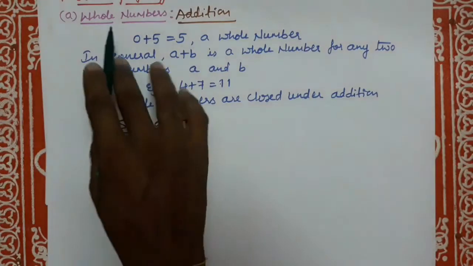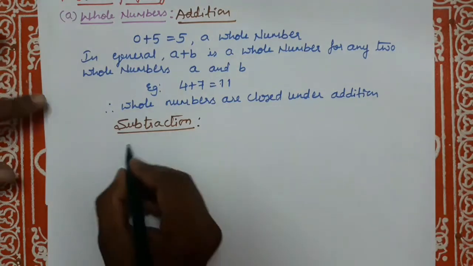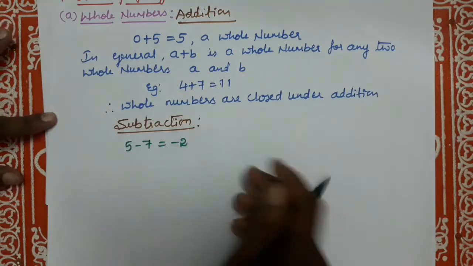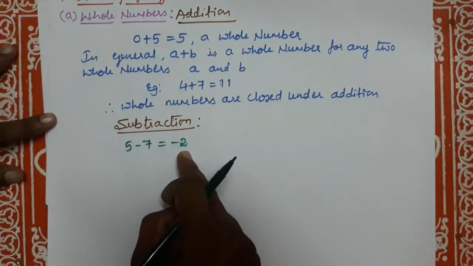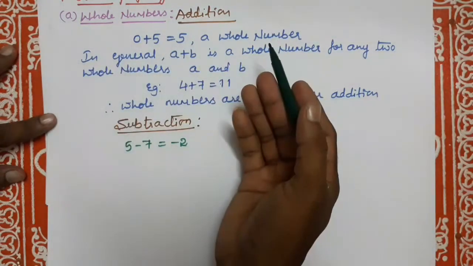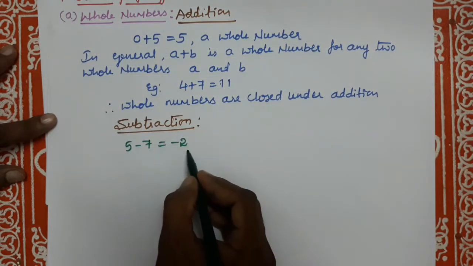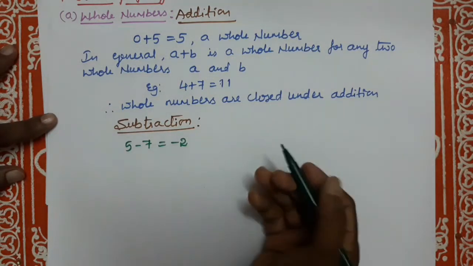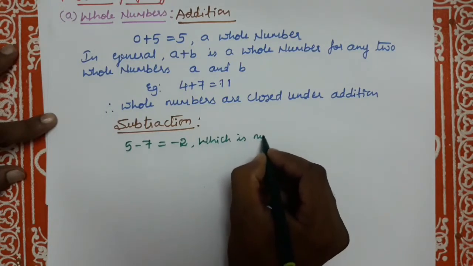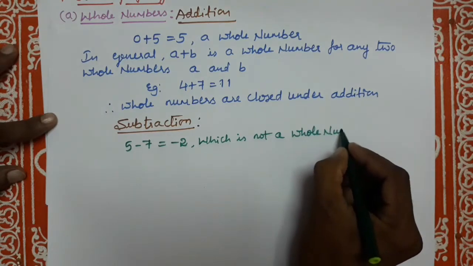Dear students, in whole numbers, subtraction. For example, 5 minus 7 which is equal to minus 2. We get here a negative integer. First of all, we know the meaning of whole numbers: all positive integers including 0 are called whole numbers. So 5 minus 7 is a negative integer, which is not a whole number.